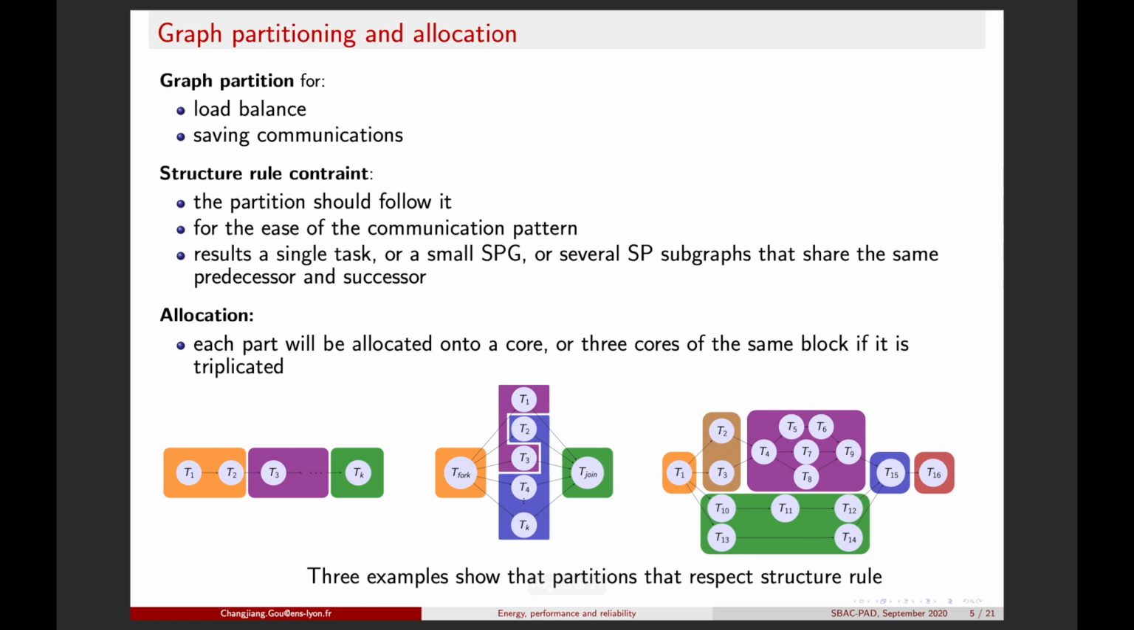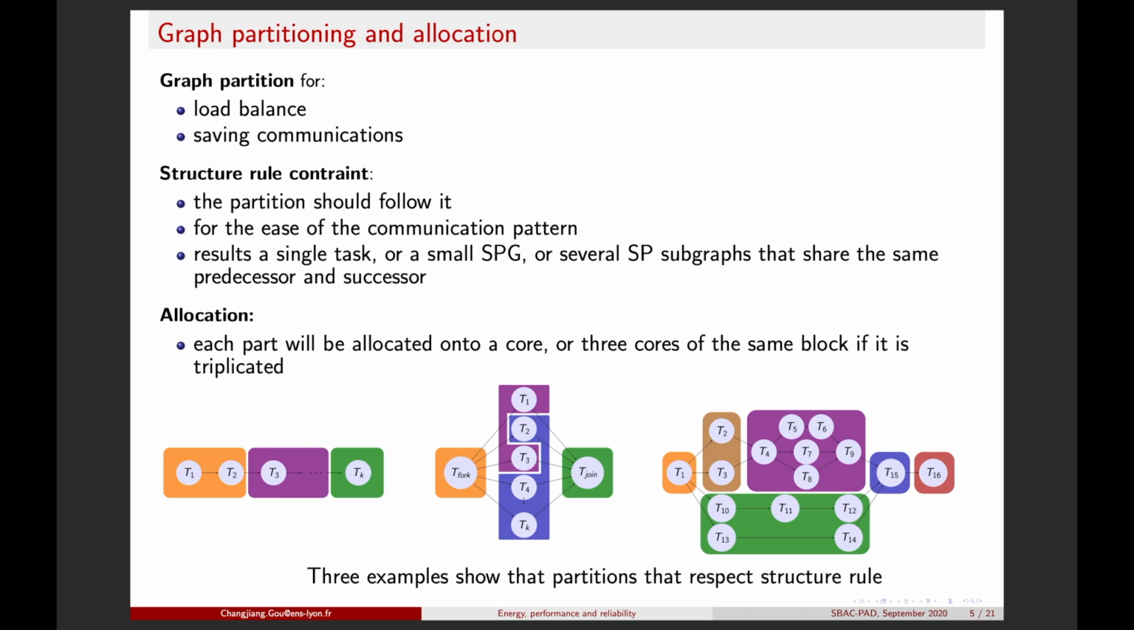For the purpose of load balance and saving communications, we partition the graph into many parts. For ease of the communication pattern, the partition has to follow a structure rule. The resulting parts should either be a single task, or a small SPG, or several SP subgraphs that share the same predecessor and successor. Let's see three examples.